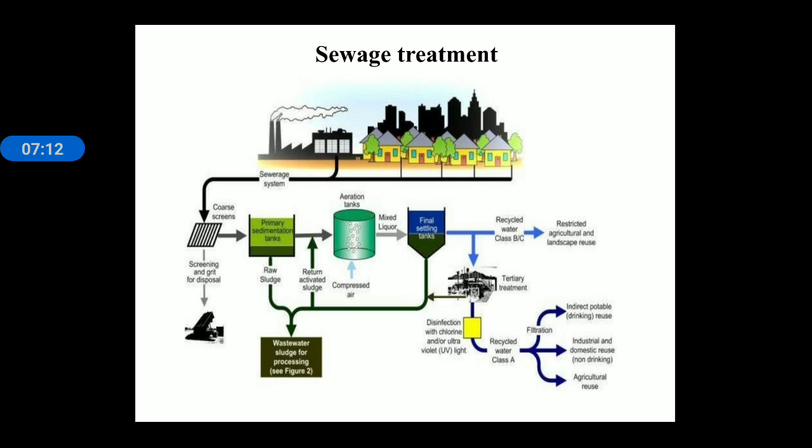After chlorine treatment, it can be used for domestic non-drinking purposes. This water cannot be drunk, but it can be used for non-drinking purposes, domestic reuse, or sometimes industry can use this water, or agriculture use can be there, or simply we can dispose of this water after primary, secondary and tertiary treatment into the river system. So this is all for today's lecture.